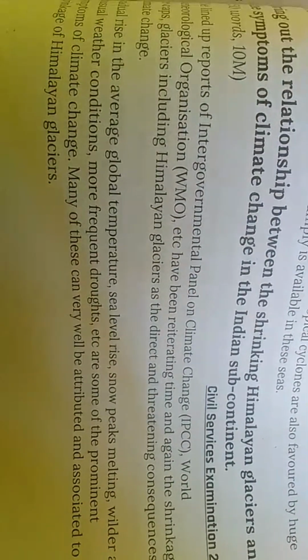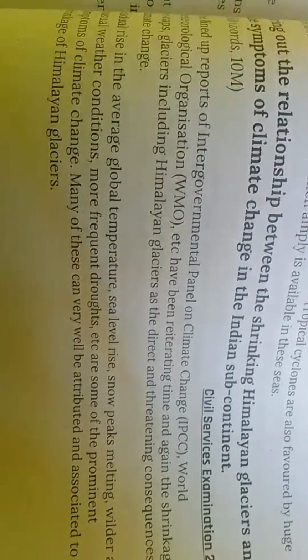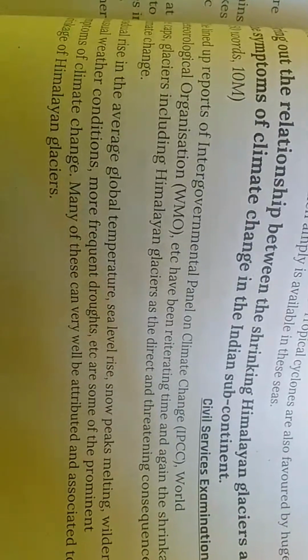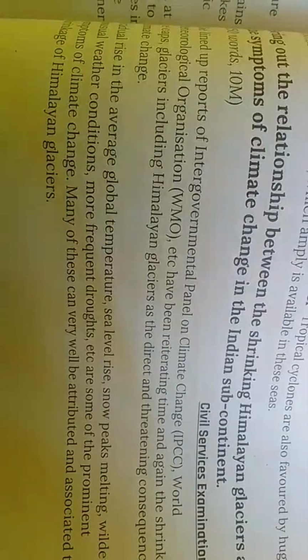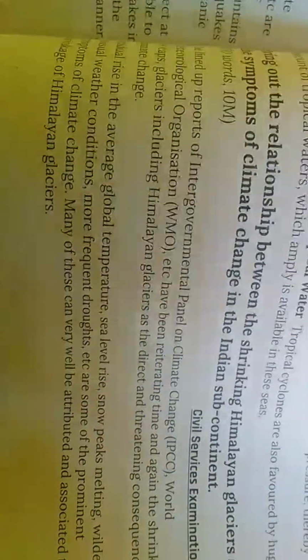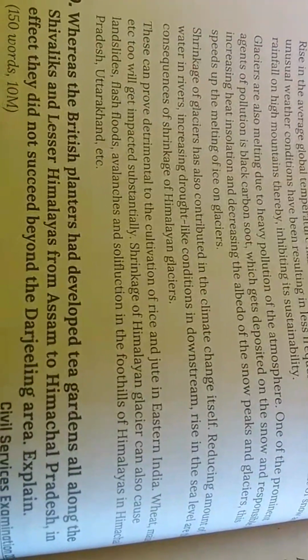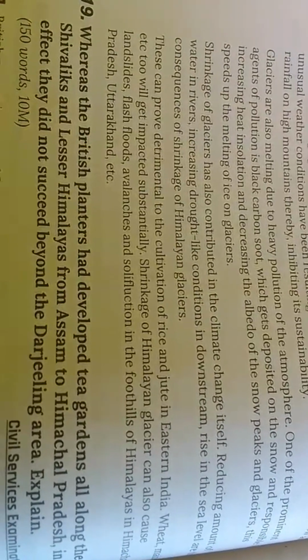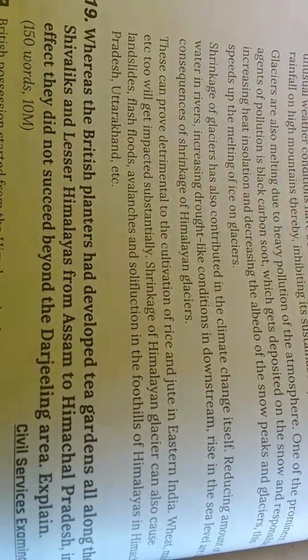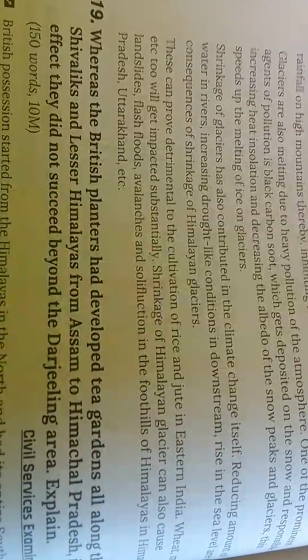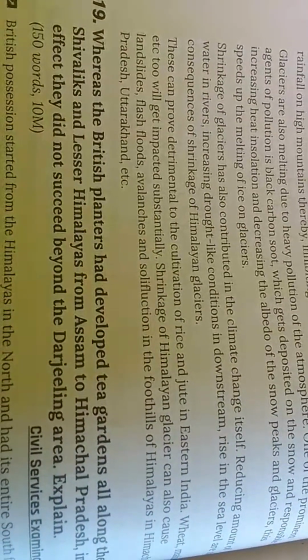The World Meteorological Organization has been iterating time and again the shrinkage of ice caps and glaciers, including Himalayan glaciers, as a direct and threatening consequence of climate change. Rise in average global temperatures directly activates glacier melting. Glaciers are also melting due to heavy pollution of the atmosphere.